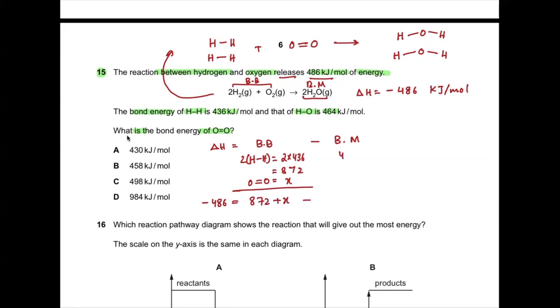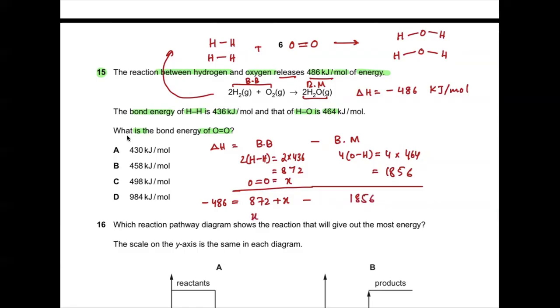So which bonds are made? Four OH bonds are made, right? If you see, one OH bond, second OH bond, third OH bond, fourth OH bond. So 4 times 464. Can anyone tell me the answer? 4 times 4 is 16, 1 carry, 4 times 6 is 24, 25, 2 carry, 4 times 4 is 16, 18. Is it 1856? Can anyone confirm? So that is the expression we got, minus 1856.